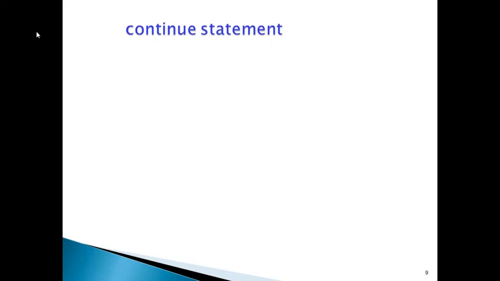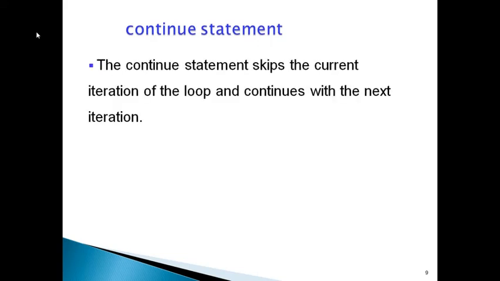The meaning of continue is continuing the execution, but with a small alteration. The continue statement skips the current iteration of the loop. It continues the loop iterations, but it ignores the current iteration and executes the remaining iterations.